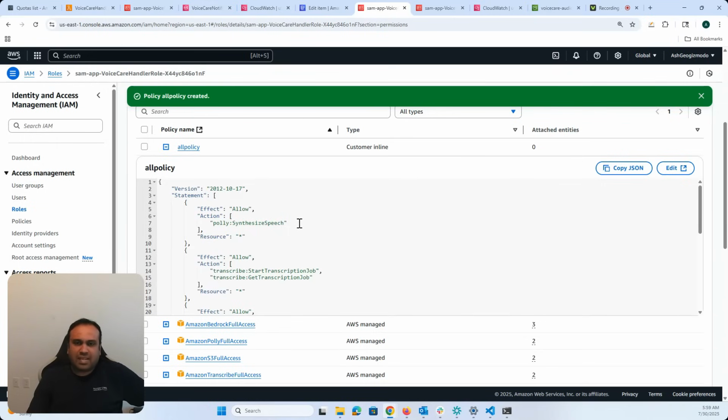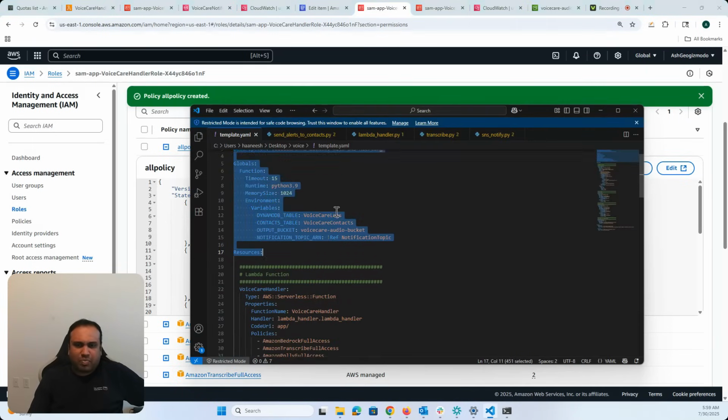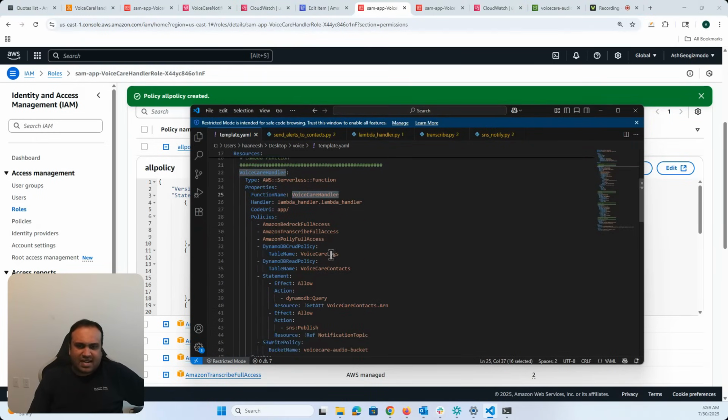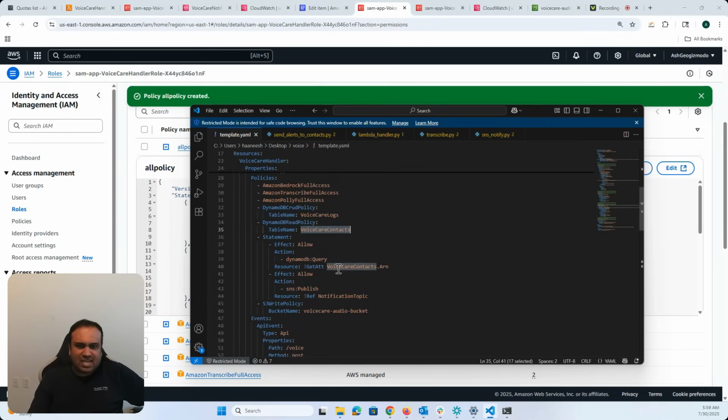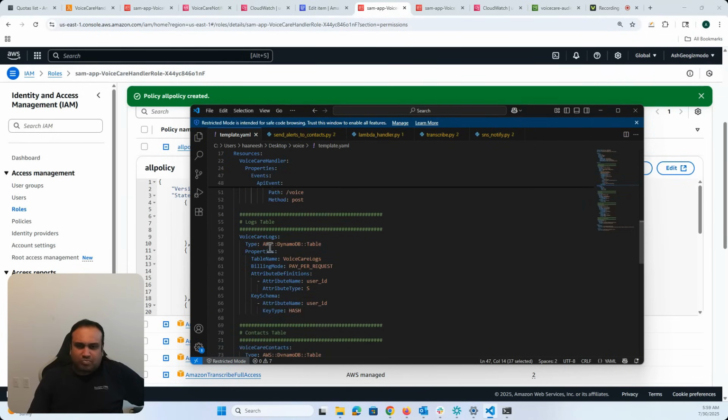And what I mean by that is, let me go ahead and start with the SAM template this time. Okay, that's a little bit of a difference. From my local, I'm writing a SAM template to be able to create all these resources. So the serverless function is VoiceCare handler. This is Bedrock, and there's VoiceCare logs and VoiceCare contacts, and these are the DynamoDB tables that I'm asking to be created. And then I'm going to have this particular bucket, and also a little bit of logs going on.